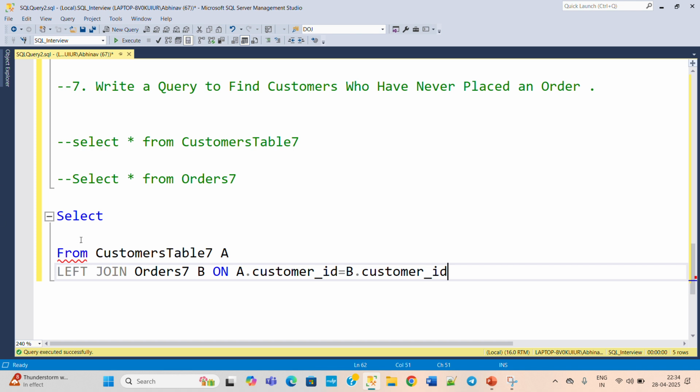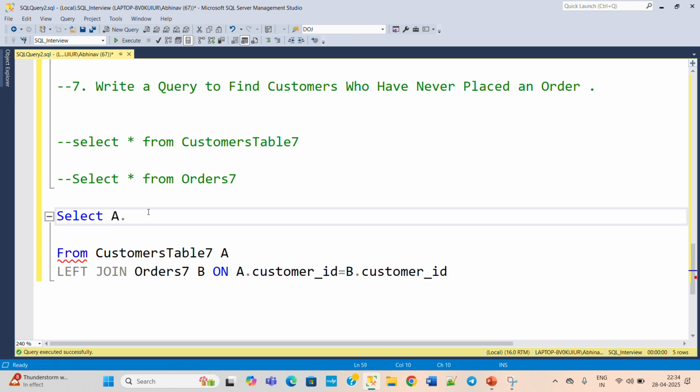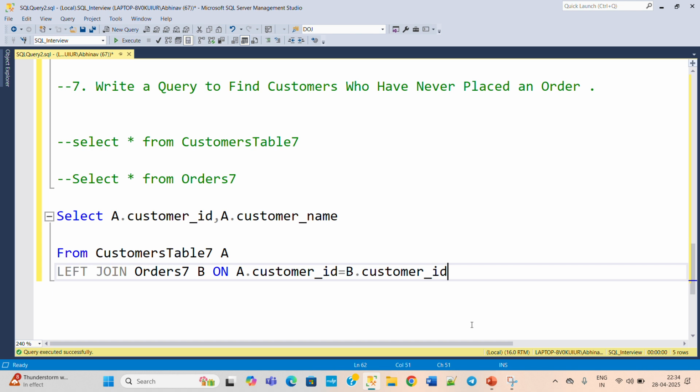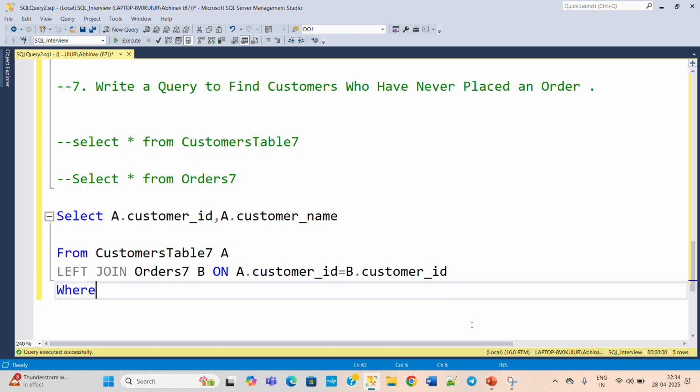Okay, and now we need to find out those customers who have never placed any order. So we will mention just A dot customer ID comma A dot customer name. Okay, and then we need to write a filter condition like where B dot order ID is null.